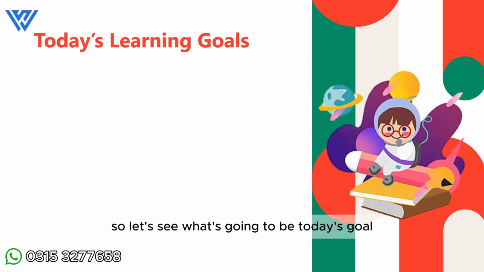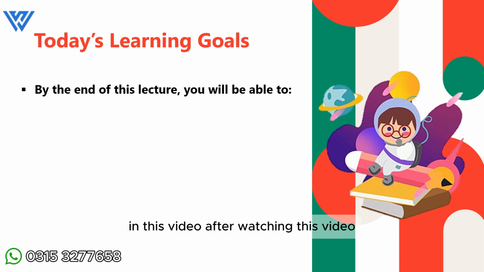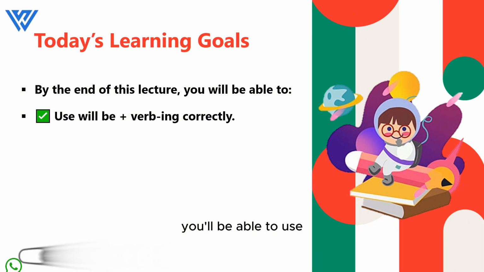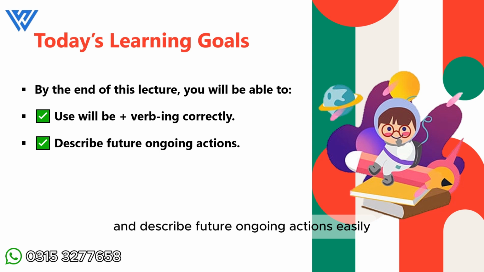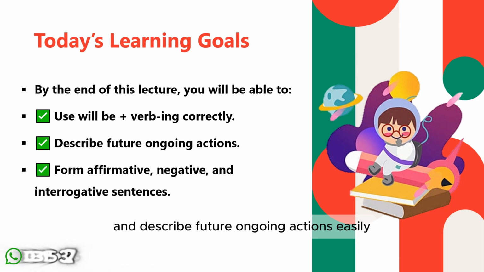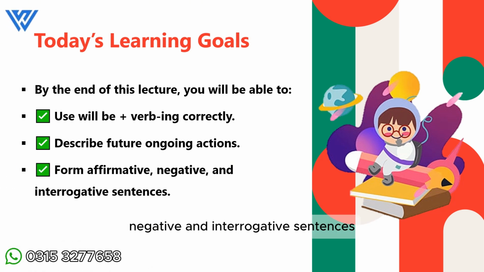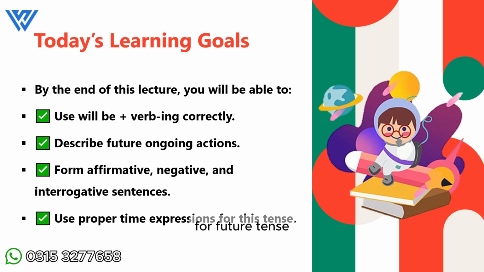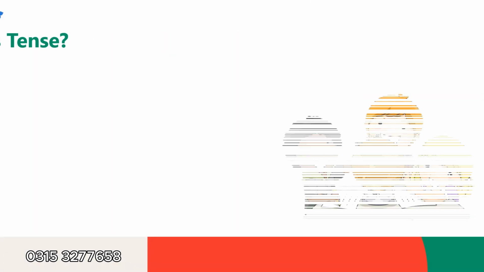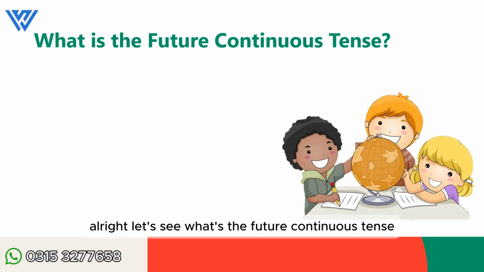So let's see what's going to be today's goal in this video. After watching this video, you'll be able to use will be with first form of verb and ing correctly and describe future ongoing actions easily and form affirmative, negative and interrogative sentences. Also, you'll be able to use proper time expressions for future tense.